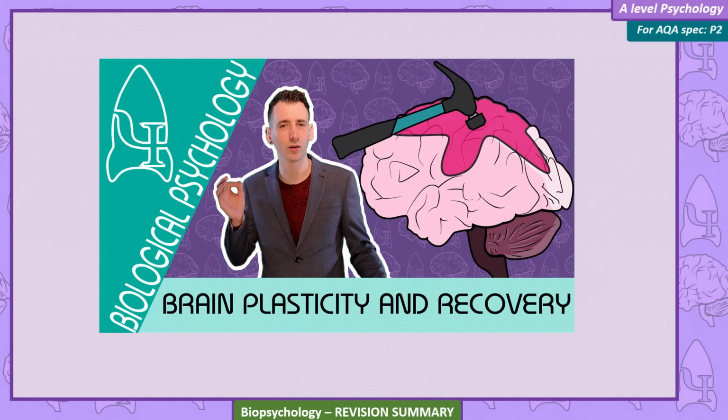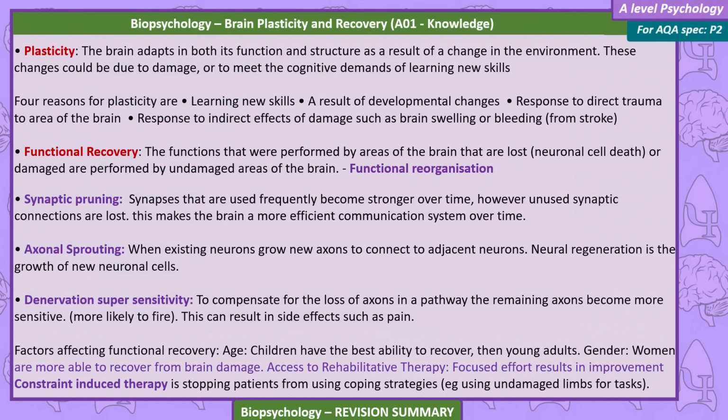Plasticity and functional recovery. Plasticity. The brain adapts in both its function and structure as a result of a change in the environment. These changes could be due to damage, or to meet the cognitive demands of learning new skills. Four reasons for plasticity are: learning new skills, a result of developmental change, response to direct trauma to areas of the brain, and response to indirect effects of damage such as brain swelling or bleeding from a stroke.